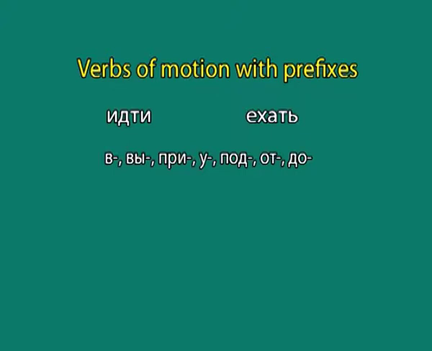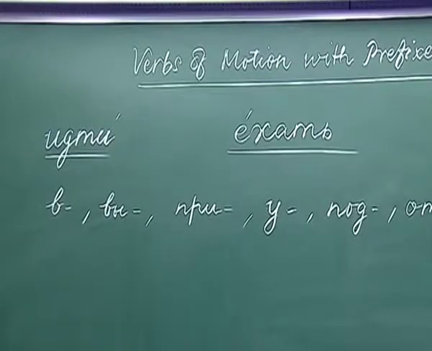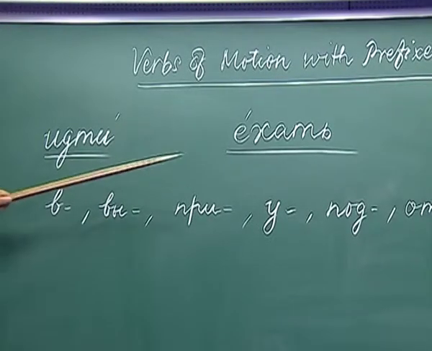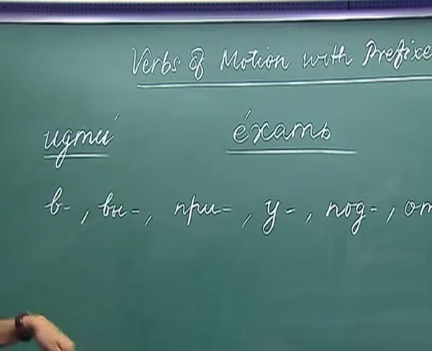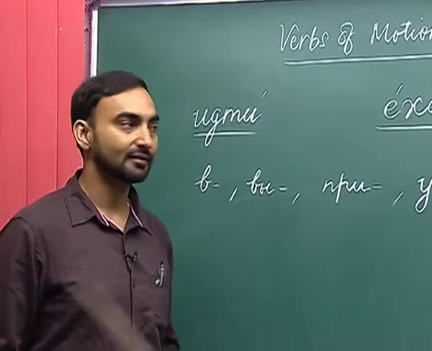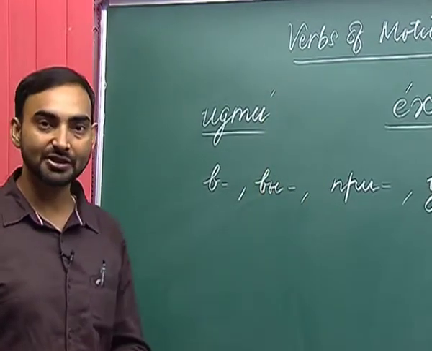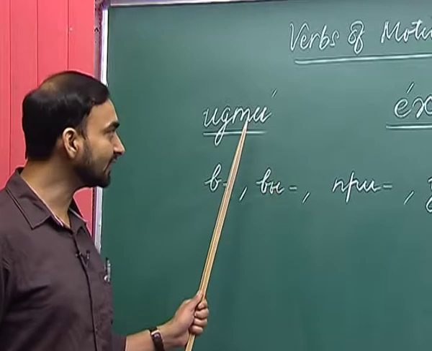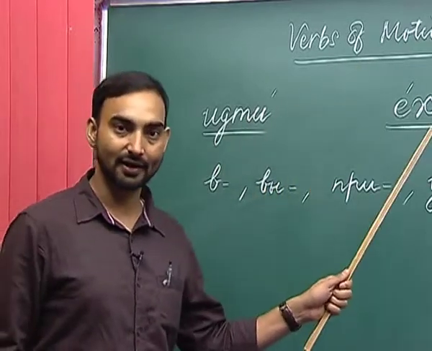Идти and ехать both mean to go or to come. So, how do we differentiate whether it means to go or to come? We differentiate between the meanings depending on the prepositions which are used after идти or ехать.